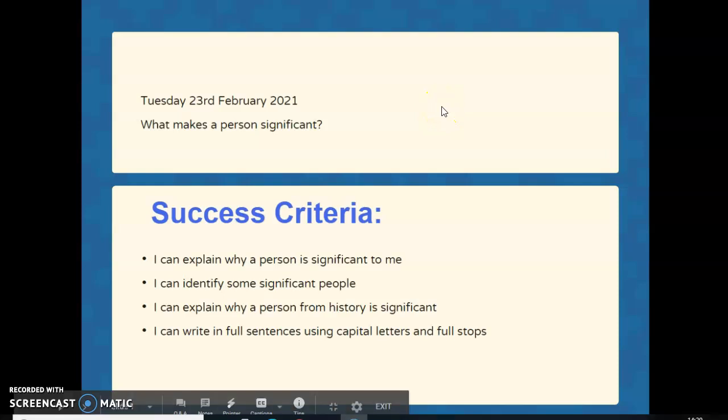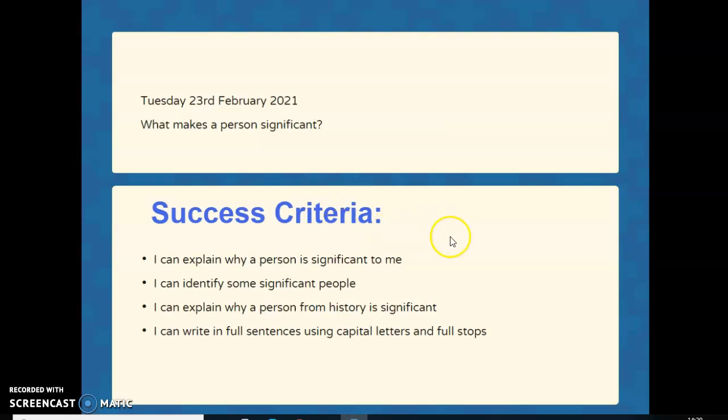Hello, platypuses. Okay, today in our English lesson, we're going to be thinking about what makes a person significant. This is going to be the start of our topic this time as well. And as we go on throughout the lesson, you will understand a bit more about what makes a person significant. And as the weeks go on, we're going to learn about some significant people, okay?